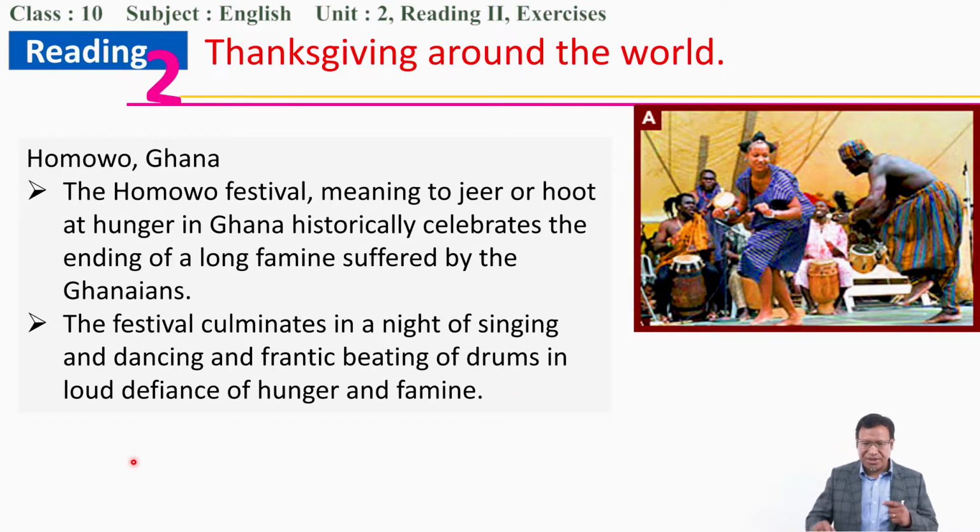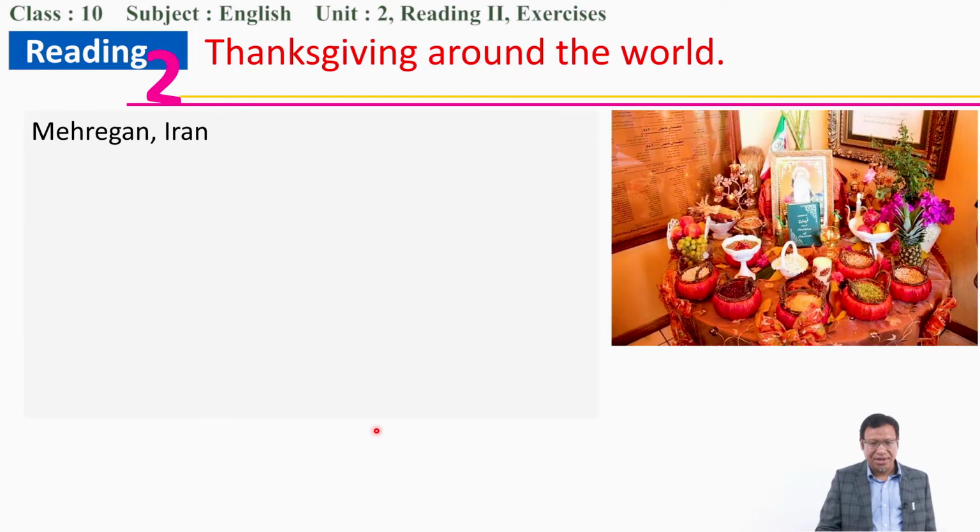Frantically means very anxiously, in an unmanaged manner, as if they are in some kind of danger. They were openly challenging hunger and famine.